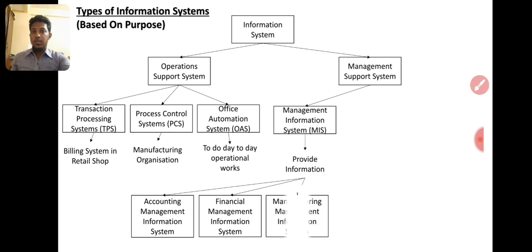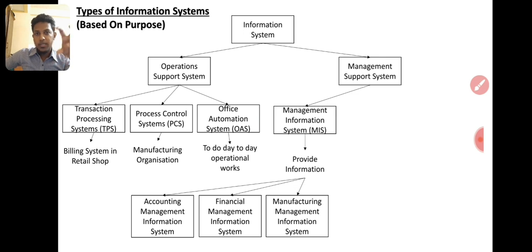Right? They are using practical, you know about that. Then the manufacturing management system. To do the manufacturing, it is a managerial level system, right? Manufacturing management information system. For example, a process control system will be specific to one product.